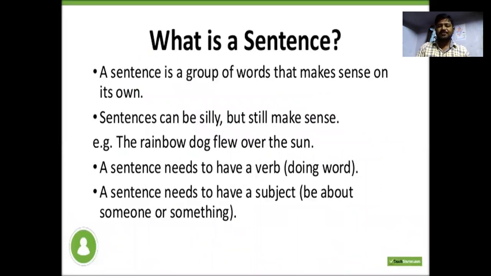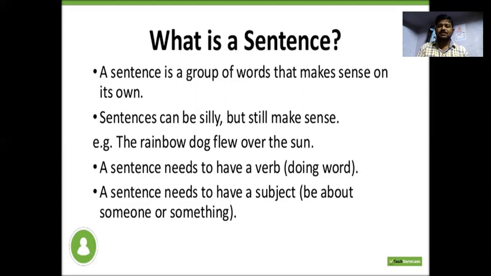A sentence is a group of words that makes sense on its own. That makes sense means it has to give a complete meaning on its own. Sentences can be silly, but still make sense.